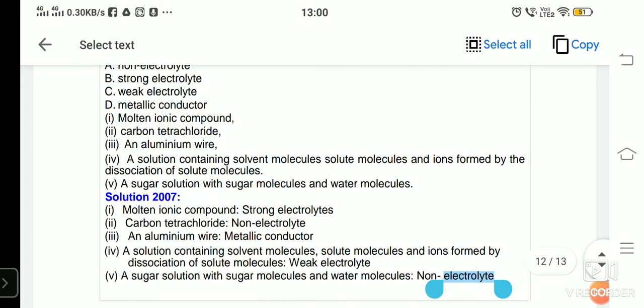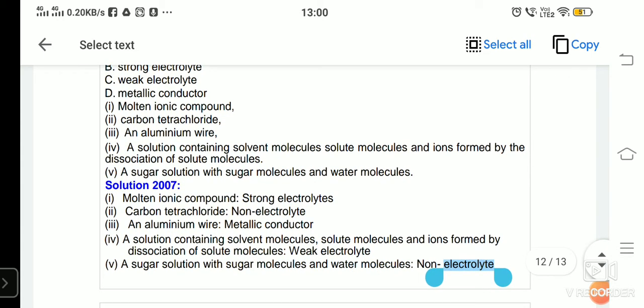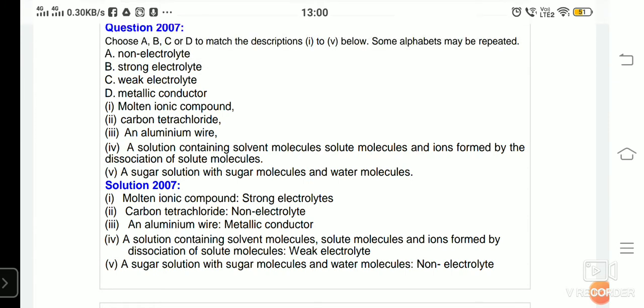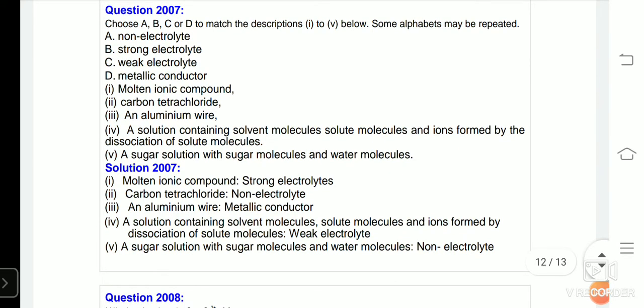First option is molten ionic compound. Second one is carbon tetrachloride. Third one is aluminium wire. Fourth one is a solution containing solvent molecules, solute molecules, and ions formed by the dissociation of solute molecules. And the fifth one is a sugar solution with sugar molecules and water molecules. Let's do it with the help of the options with Roman numbers.